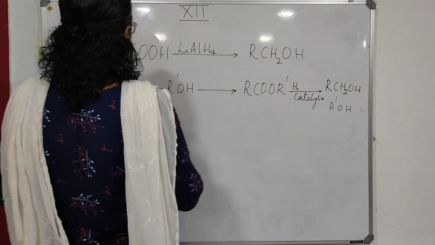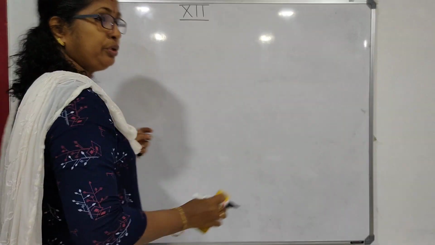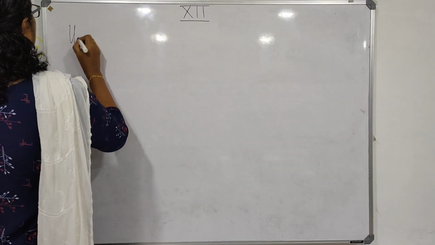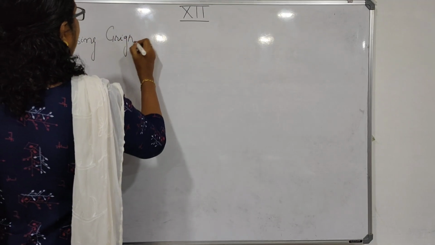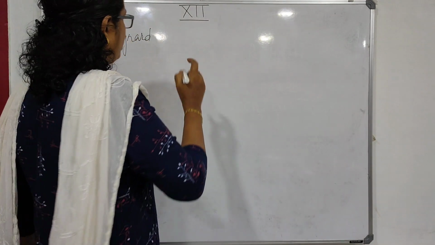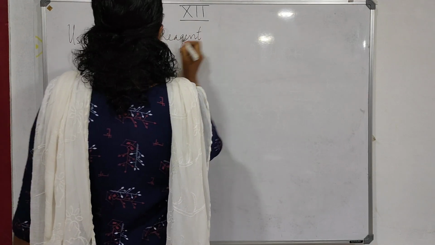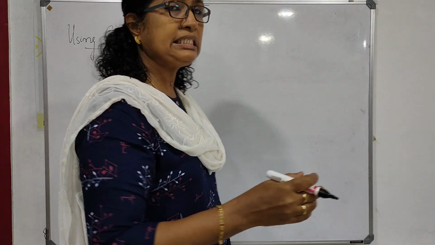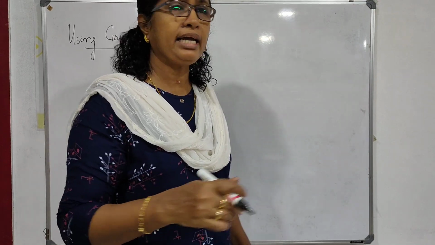Now when I taught you the Grignard reagent, I told you any compound can be prepared using Grignard reagent. Now the next method is using Grignard reagent. This reaction is a very good reaction for the conversion steps, so remember this reaction always. You are treating an aldehyde or ketone with a Grignard reagent.